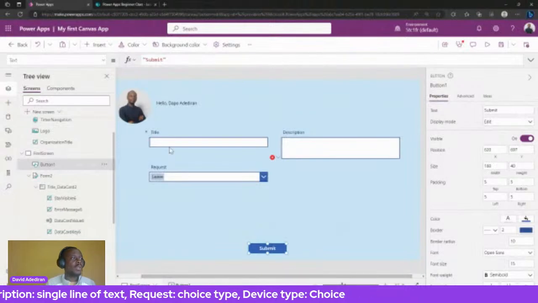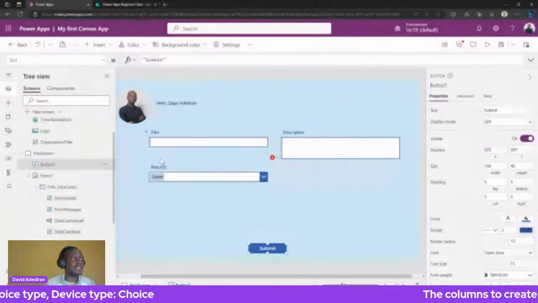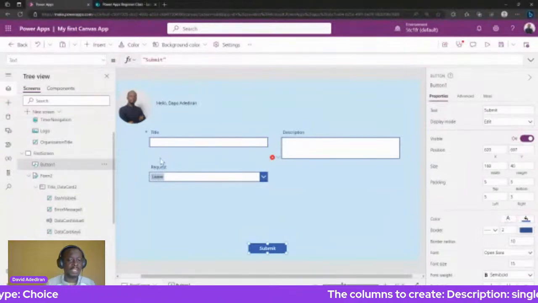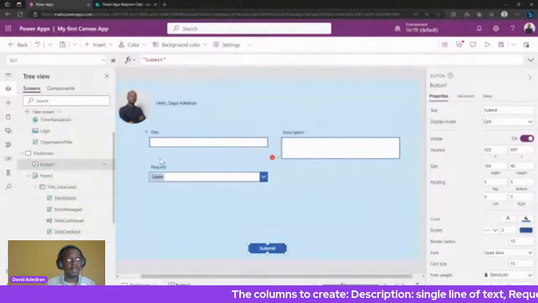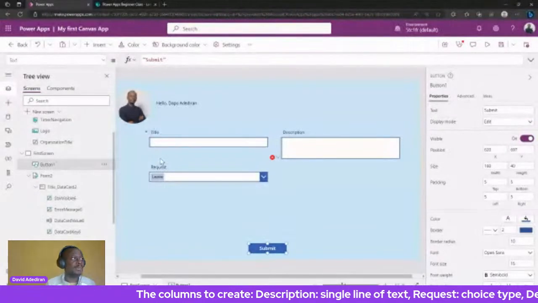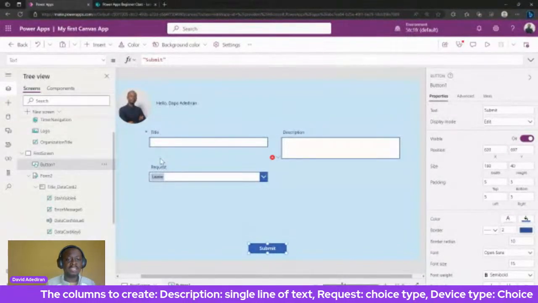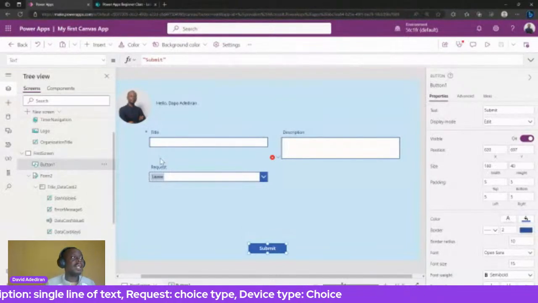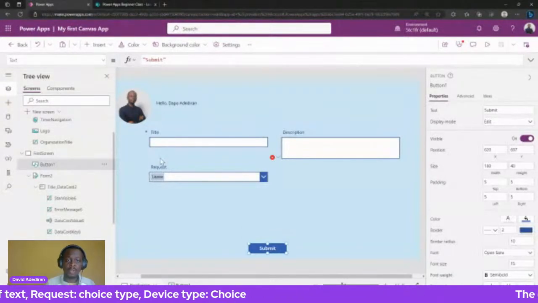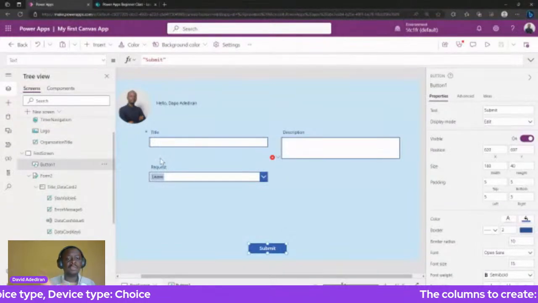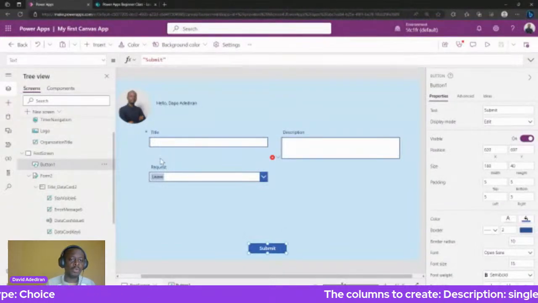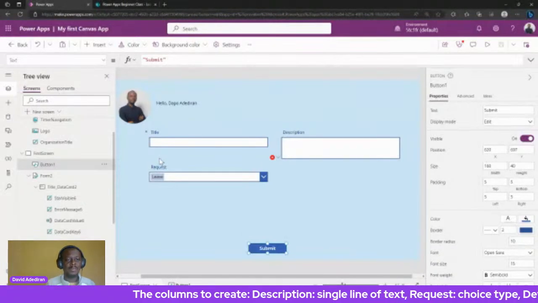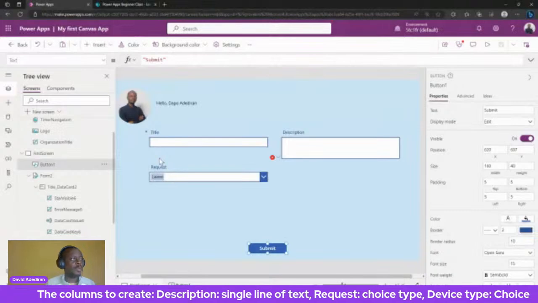Now, another thing I'm going to do is that this title is actually supposed to be the name of the employee, right? But I left it as title because it's the default column in SharePoint. It comes with almost all lists. But you can either use that column or change it to something else. You can create another column if that doesn't work for you, or you can use the same column but change the name of the column, right? I just decided not to change it, but it's the name of the employee.